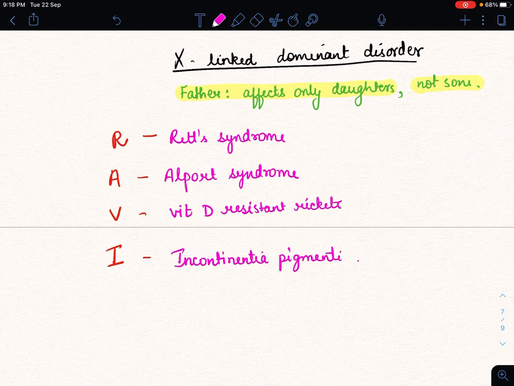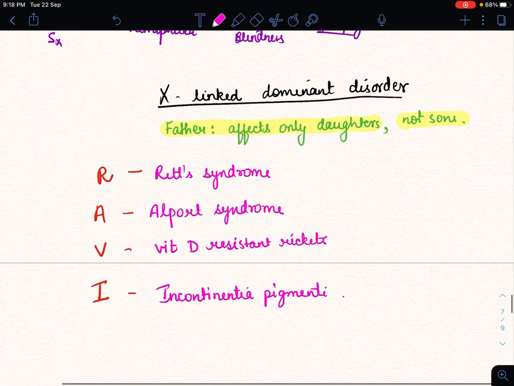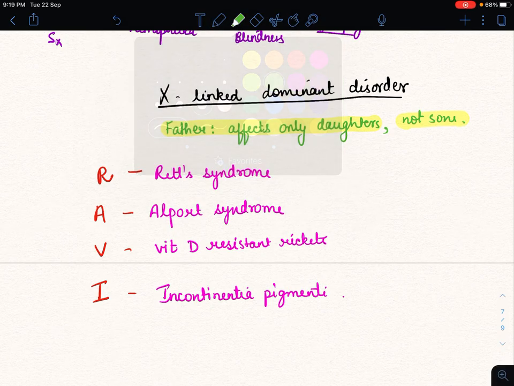So in X-linked dominant disorder, we have to remember that it's Ravi. R for Rett syndrome, A for Alport syndrome, V for vitamin D resistant rickets, and I for incontinentia pigmenti. This is for X-linked dominant disorder.